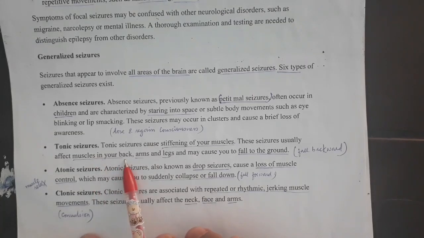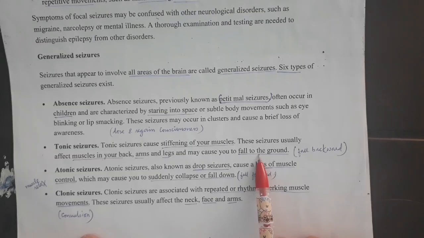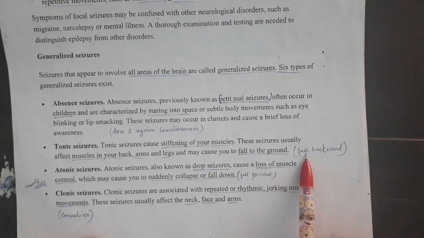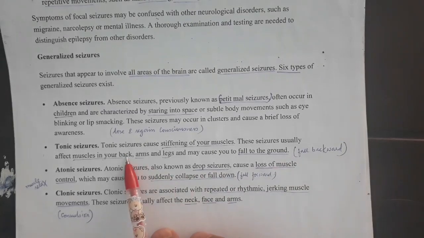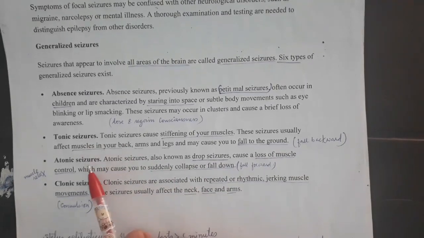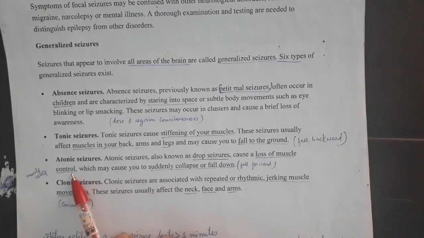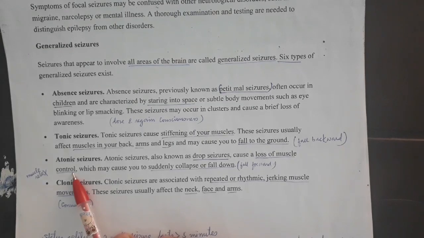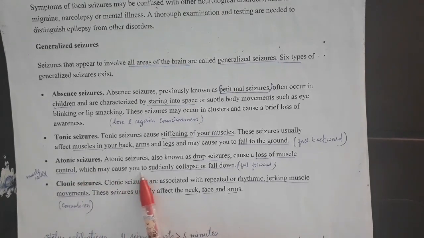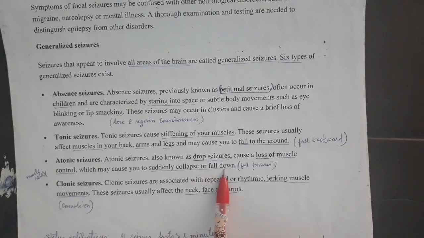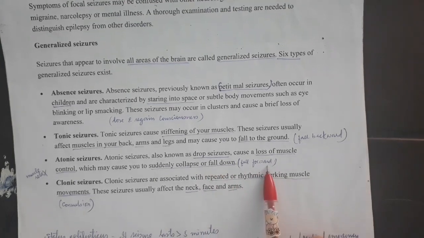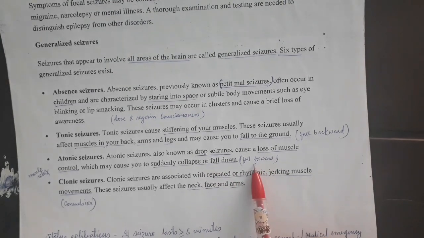Tonic seizures are the seizures which cause a stiffening of muscles, and this seizure usually affects muscles in your back, arms and legs, and may cause you to fall to the ground, generally fall backward because the back muscle is involved. That is tonic seizure. Atonic seizures, also known as drop seizures, cause a loss of muscle control. There will be no control over the muscle, which may cause you to suddenly collapse or fall down, also called fall forward.